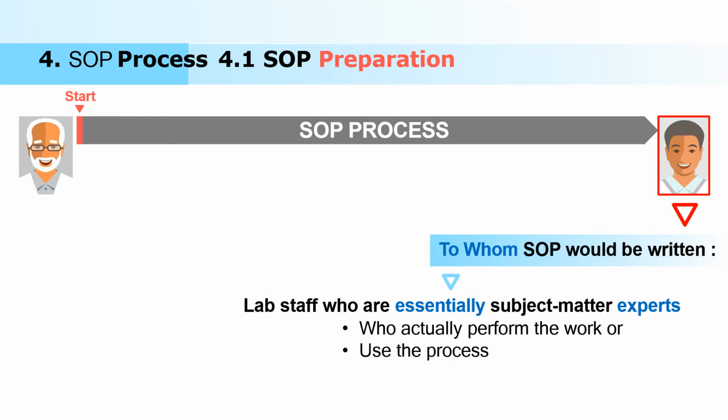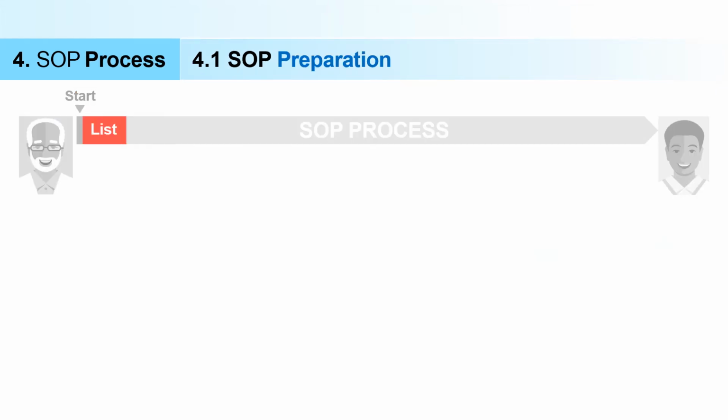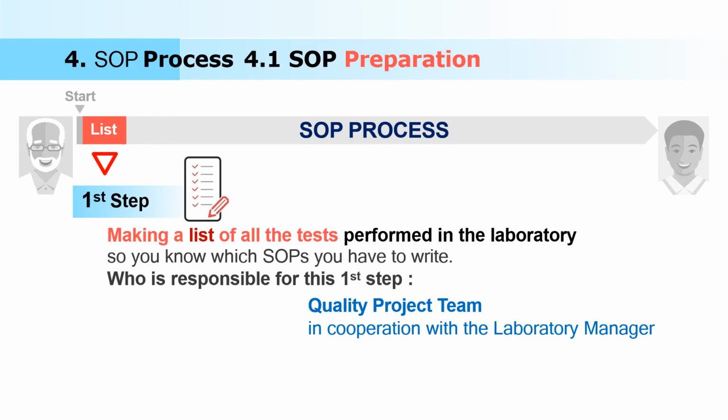What is the first step here? Make a list of all the tests performed in the laboratory. Now you want to prepare SOP for your lab, so you have to make a list of all the tests which are performed in the laboratory. And who is responsible for this first step? Yes, the quality project team in cooperation with the laboratory manager. So this is the first step in the preparation of SOP.